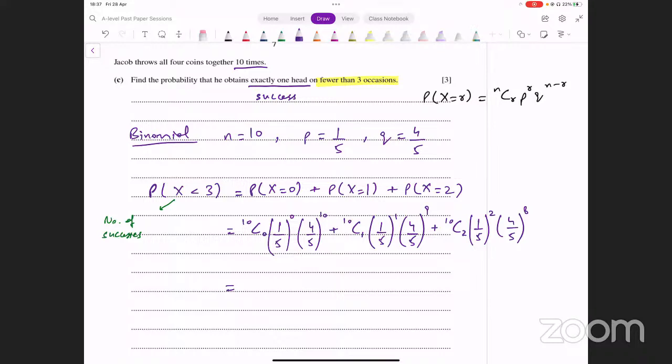Okay, let's figure this out. 10C0 into 0.2 raised to power 0 into 0.8 raised to power 10 plus 10C1 into 0.2 into 0.8 raised to power 9 plus 10C2 into 0.2 squared into 0.8 raised to power 8. Okay, so this is giving me 0.678 as the final result. Okay, and that's your final answer here.